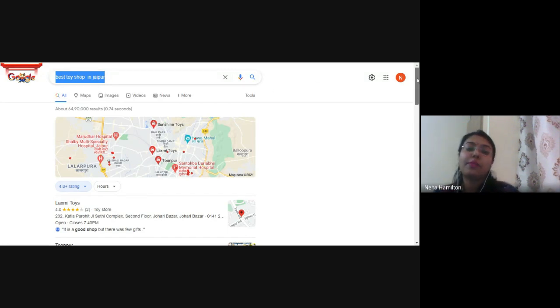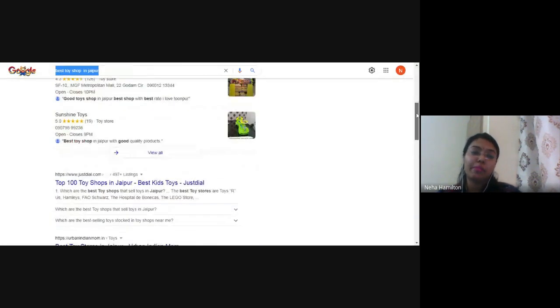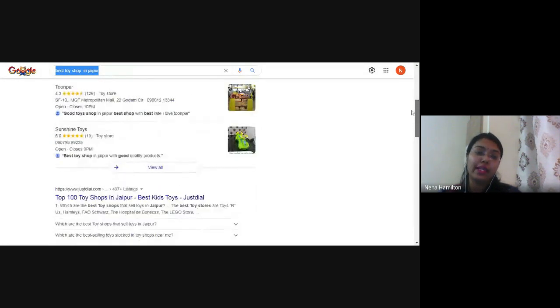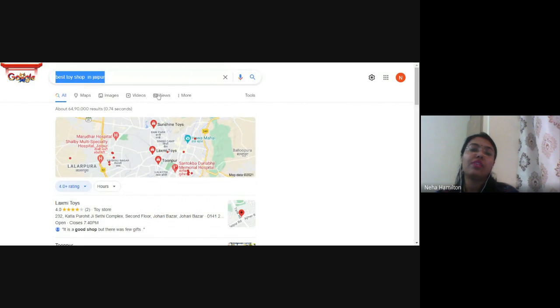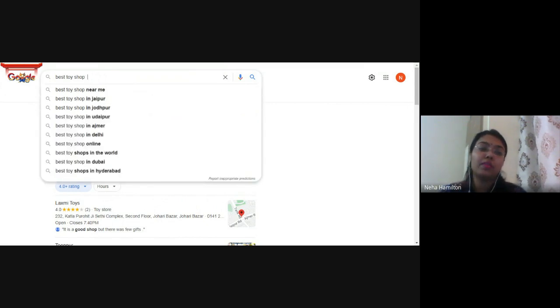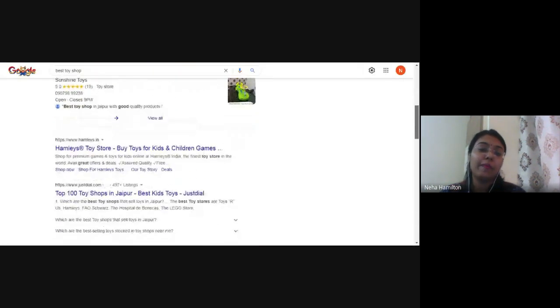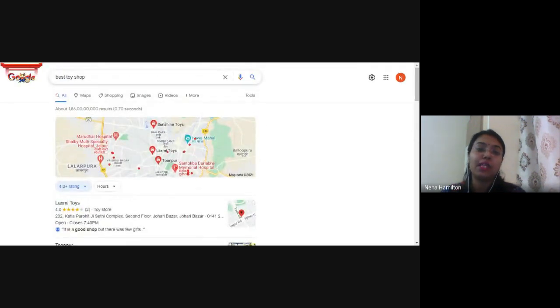Now, search engine result page is divided into two parts. What are those two parts? The first is called paid ads and the second is called organic results, right? So here, as you can see, we do not have any paid ads because nobody is bidding for best toy shop in Jaipur. For example, if I type best toy shop, let's see, do we have any paid ads over here? No, we do not have any paid ads over here. That means everybody is going for search engine optimization when it comes to this keyword, best toy shop, because maybe people want to go with their kids to the toy shop instead of shopping online.